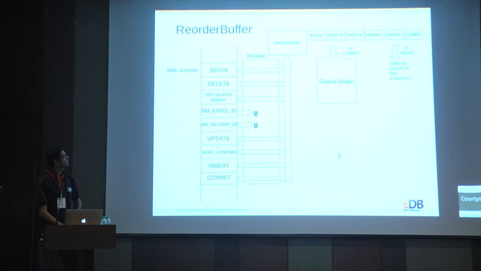So this is just one sequence of operations records in the transaction log. So begin, then delete, and something else, again an update. Actually, if you see, the decoder doesn't give all those things to the output plugin. It sends all of these